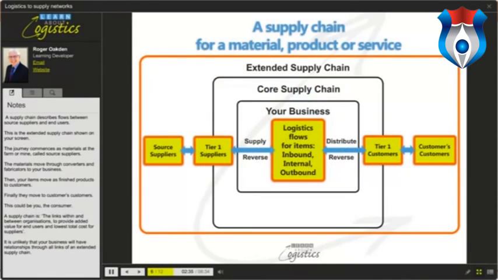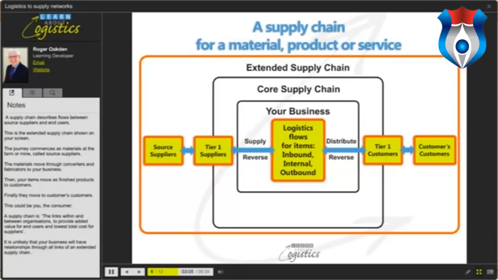A supply chain describes flows between source suppliers and end users. This is the extended supply chain shown on your screen. The journey commences as materials at the farm or mine, called source suppliers. Materials move through converters and fabricators to your business. Then your items move as finished products to customers. Finally, they move to customers' customers. This could be you, the consumer.